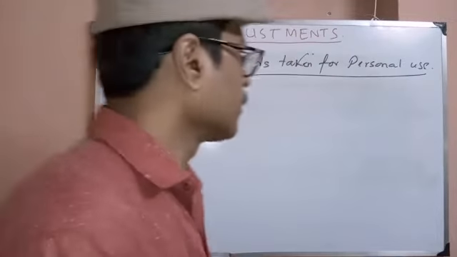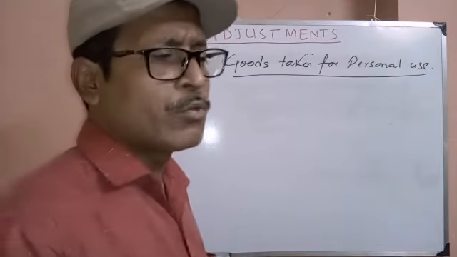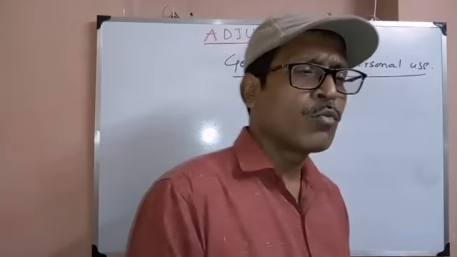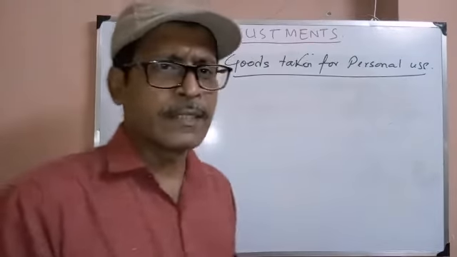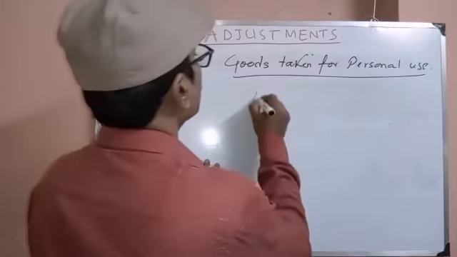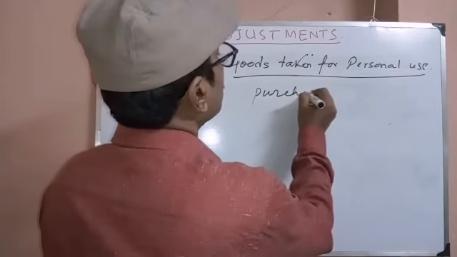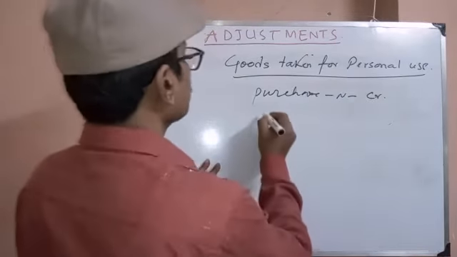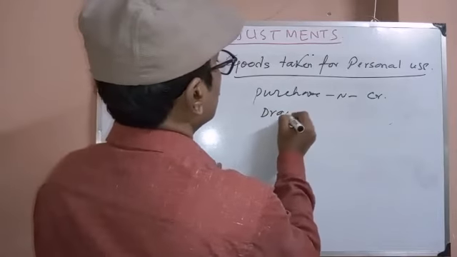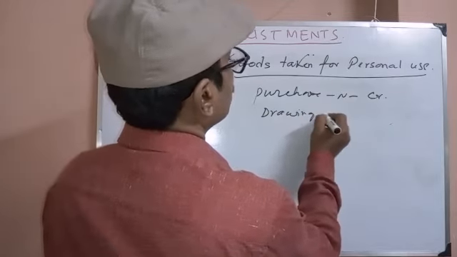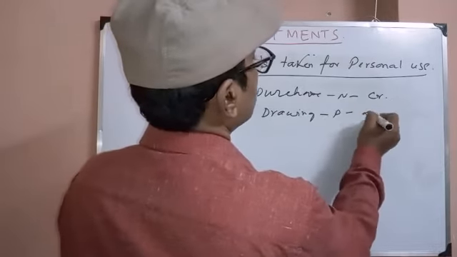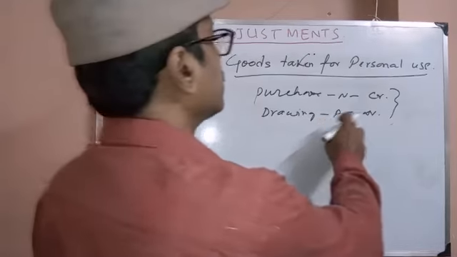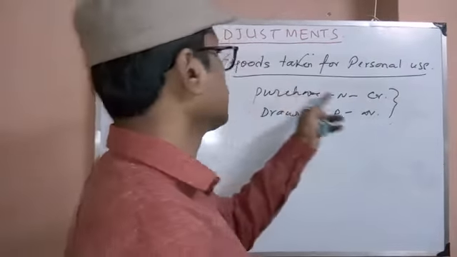So purchase is debited. You can see purchase debit in the trial balance. If you have to reduce it, we have to make the opposite entry. Purchase, a nominal account, is credited. Drawings, the owner's personal account, is debited. Drawings is debited, and purchase is reduced.